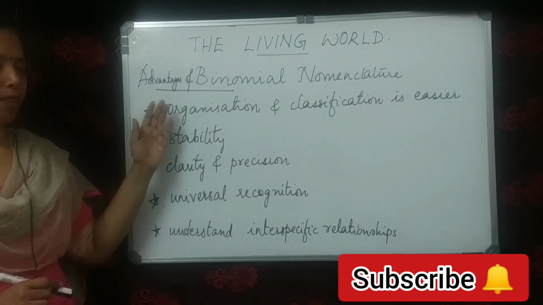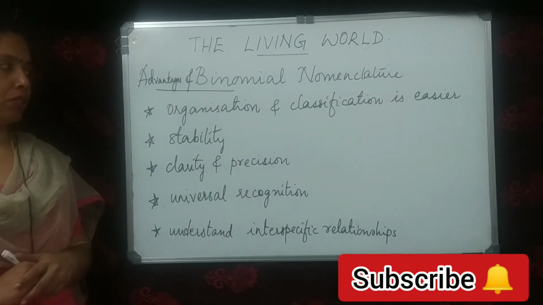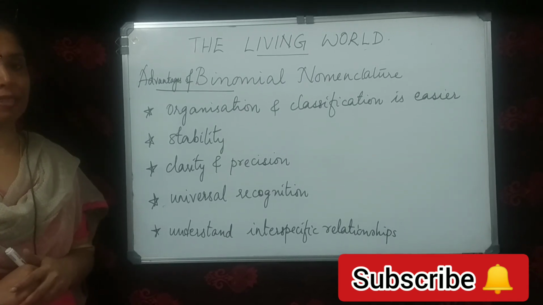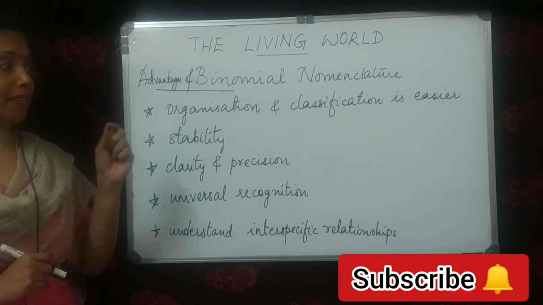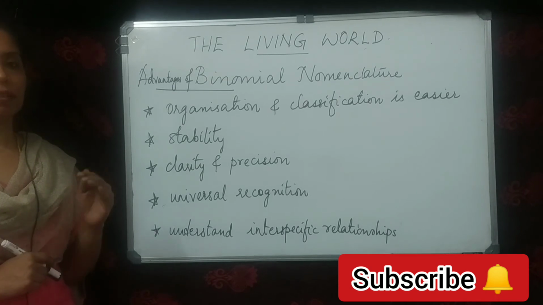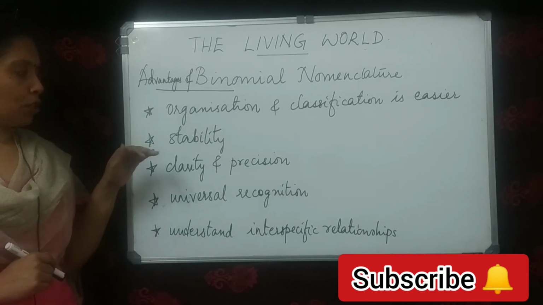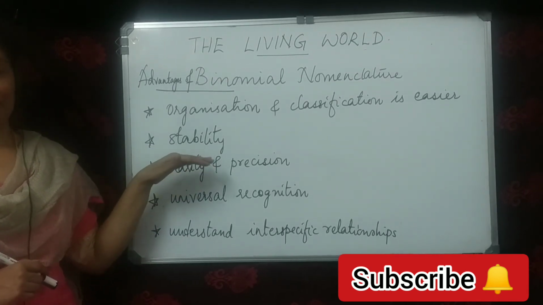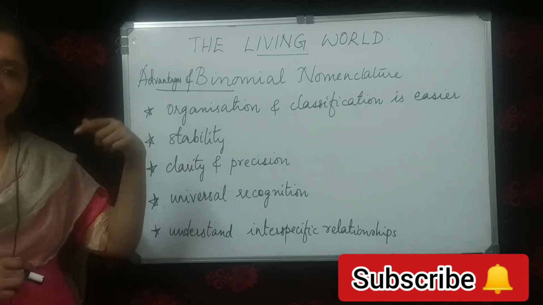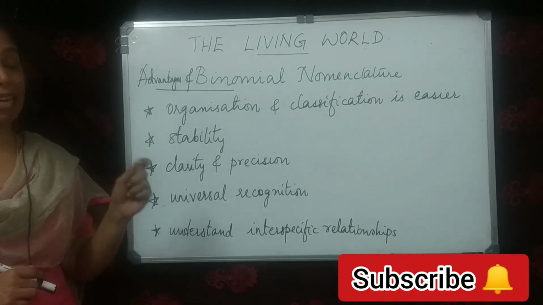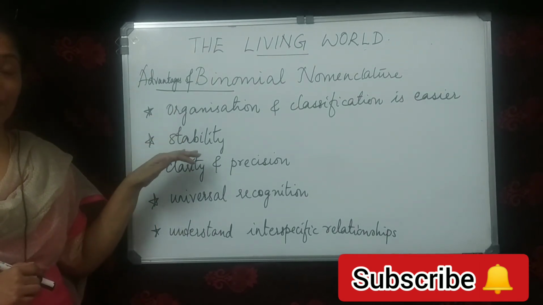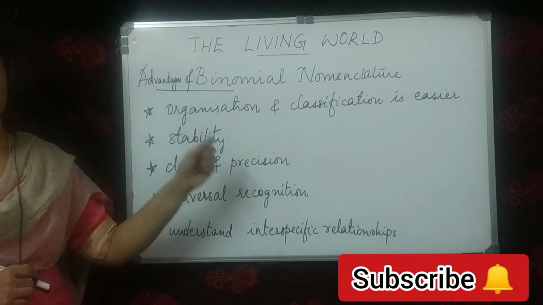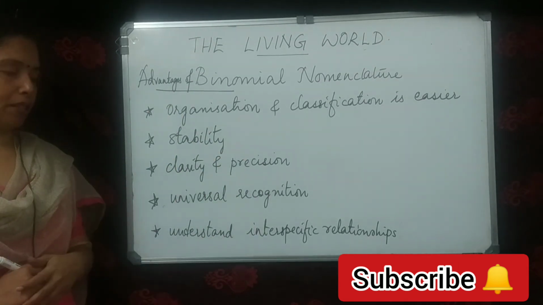Now moving on to the advantages of the binomial nomenclature. The first one is it makes the organization and classification of organisms easier. Number two, it provides stability. That means even when the organism is shifted to another group, the name remains the same. That is what is meant by stability.